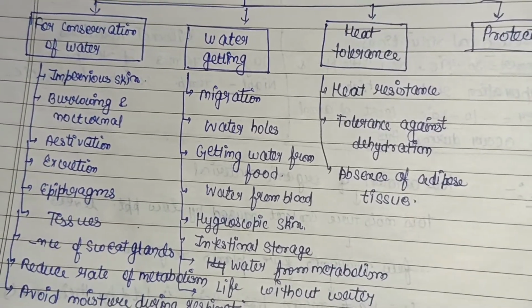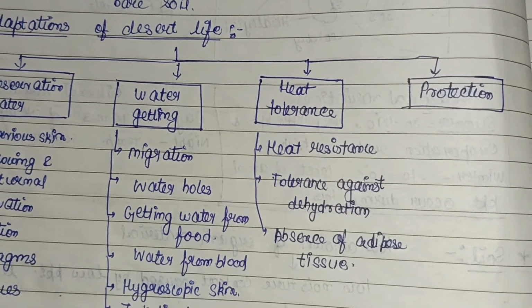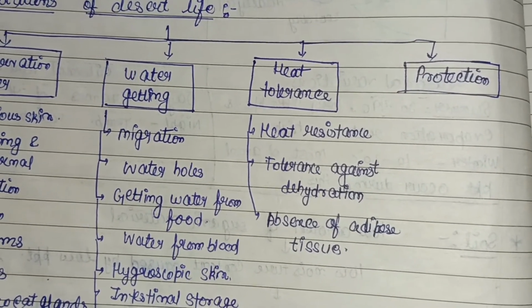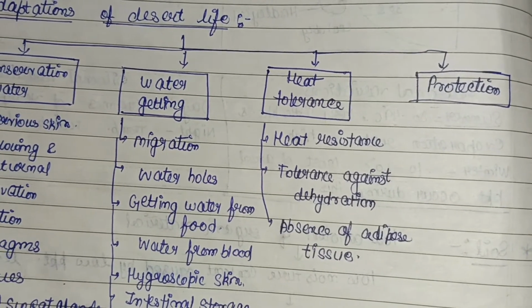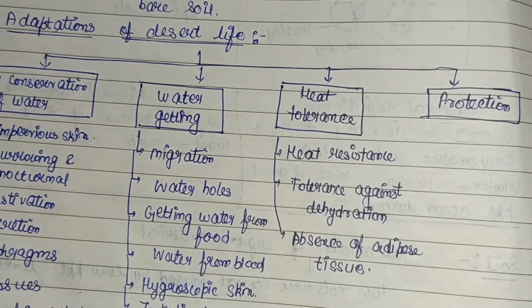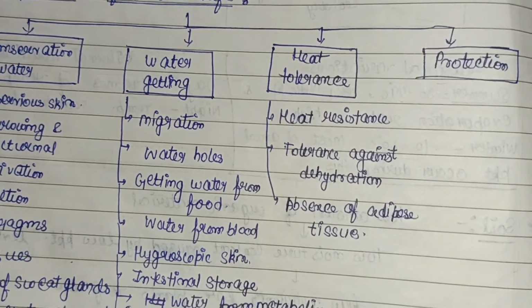So heat resistance, that is, the animals of the desert can tolerate high levels of temperature. Tolerance against dehydration: most animals die if 20% of water is lost from their body, but a camel can survive if 40% of water is lost from its body without any problem. Then, absence of adipose tissue.